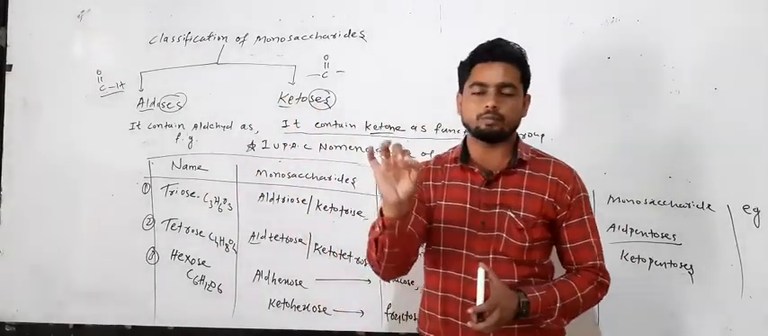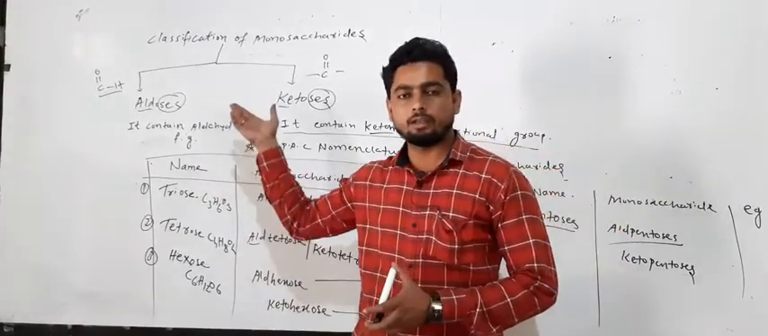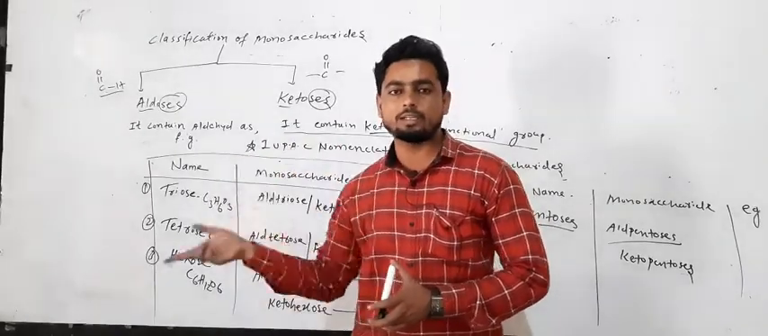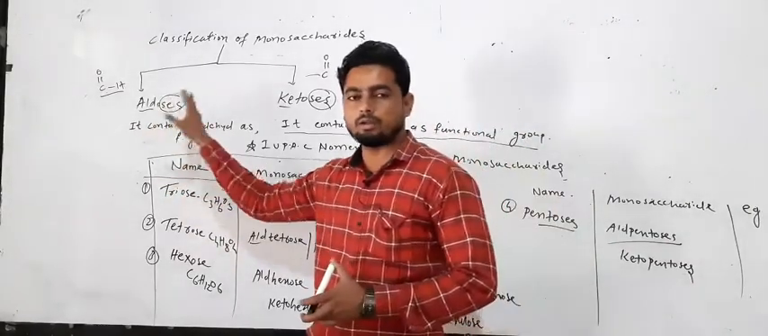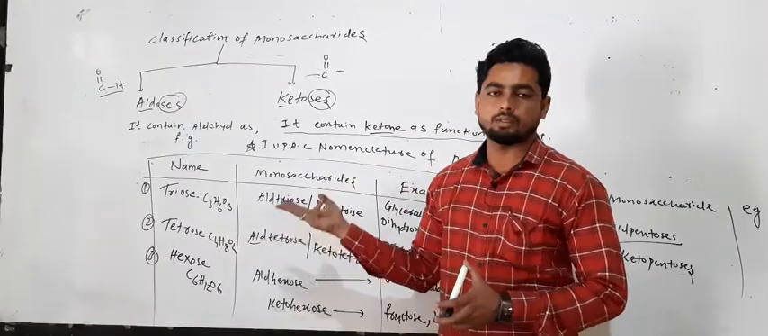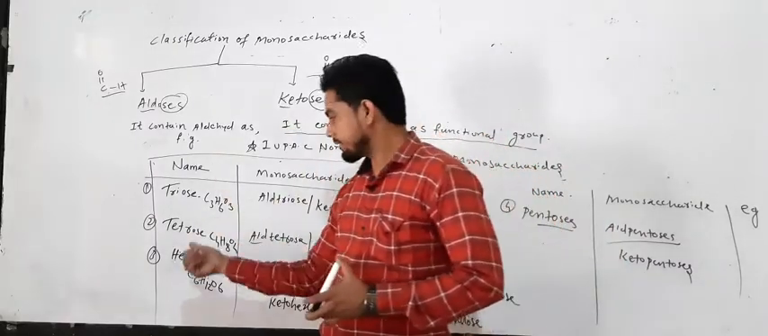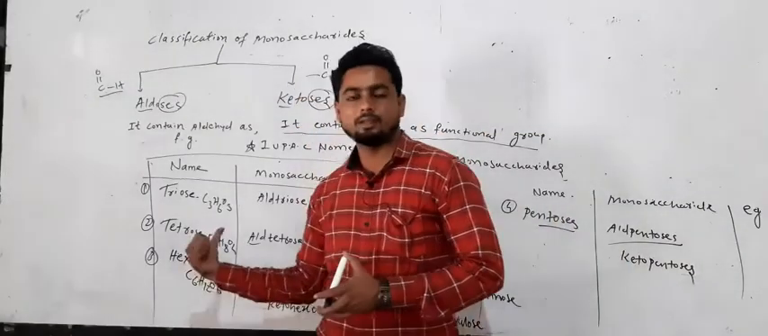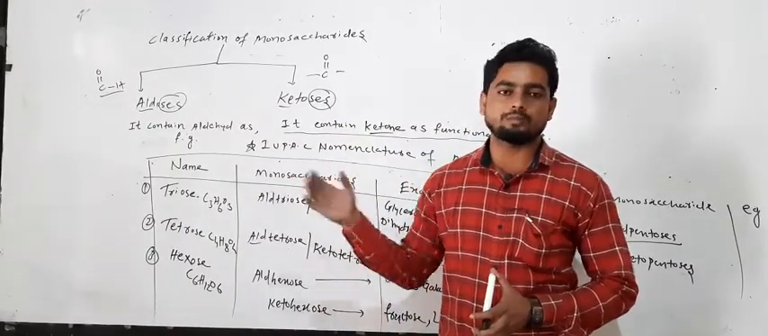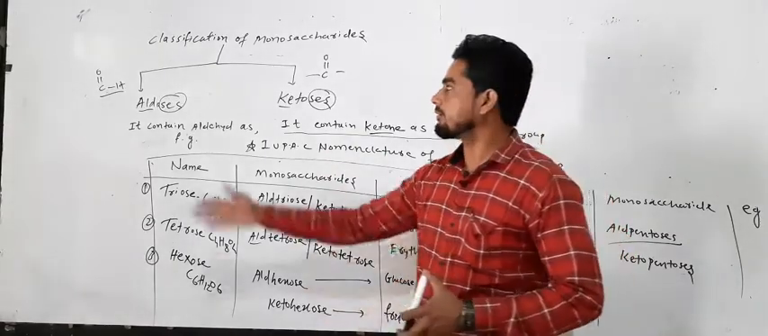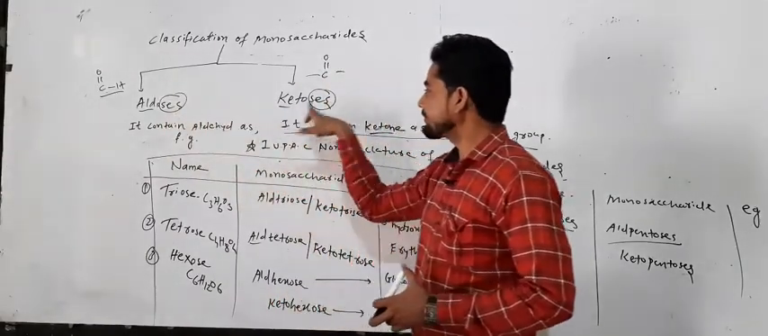If you write the IUPAC name of the aldehyde-containing functional group, we take the word aldoses. If you write the IUPAC name of the compound containing ketone group, we take the word ketoses, and depending on the carbon, 2 carbon called diose, 3 carbon called triose, 4 carbon called tetrose, 5 pentose and 6 hexose. So depending upon the functional group and number of carbon, we write the IUPAC name of any monosaccharide. So we take the question: what is the classification of monosaccharide on the basis of functional group? Aldose is aldehyde containing, ketose is ketone containing.